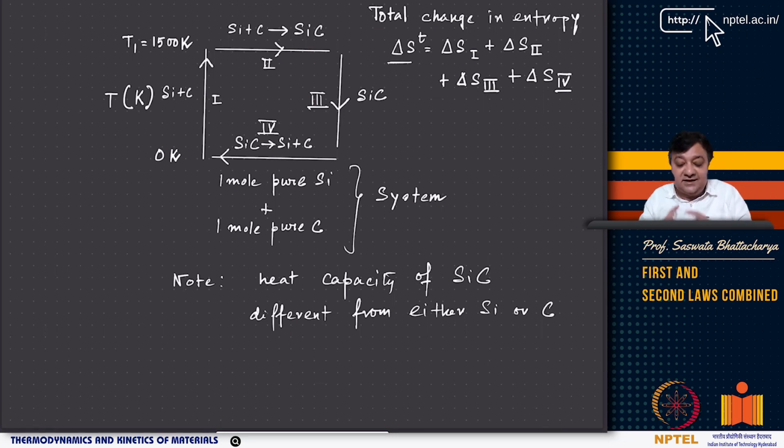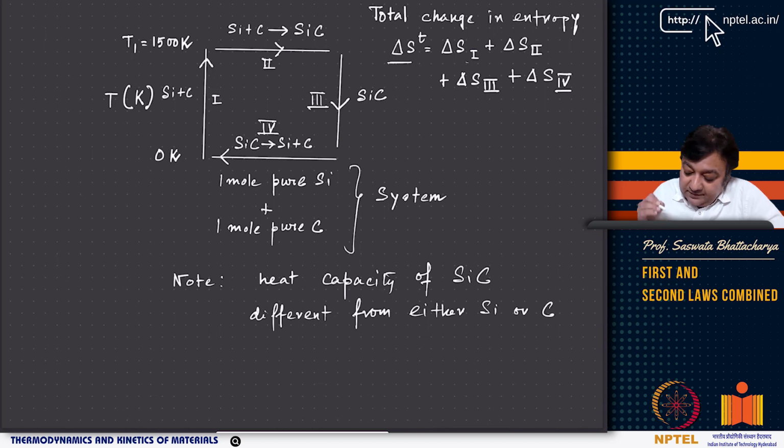What is the process? Silicon and carbon you take from 0 Kelvin to 1500 Kelvin. At 1500 Kelvin, silicon and carbon combine to form silicon carbide. Now stage 3, silicon carbide is taken from 1500 Kelvin to 0 Kelvin, where silicon carbide can decompose into silicon and carbon, right? And we start with 1 mole of pure silicon and 1 mole of pure carbon. That's your system. And the total change in entropy is equal to the change in entropy in stage 1, stage 2, stage 3, and stage 4 of the process, right? There are 4 stages of the process.